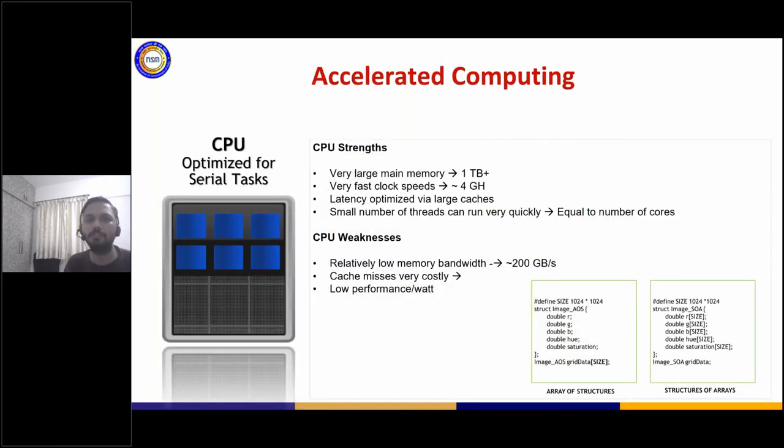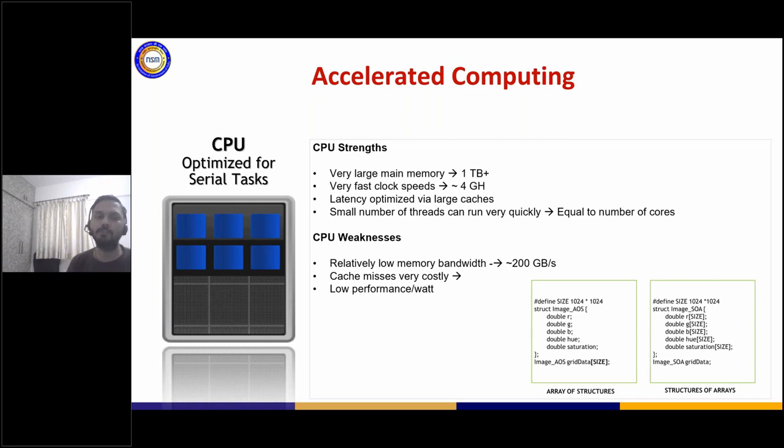Let's look at the strengths and weaknesses of the CPUs. What you see here are some of the strengths. CPU has very large memory. As you would know that today we are in the 64-bit instruction set or 64-bit operating system. Practically the amount of memory that you can have in one node is 2 raised to 64, which is few terabytes. So you can actually allocate few terabytes of memory.